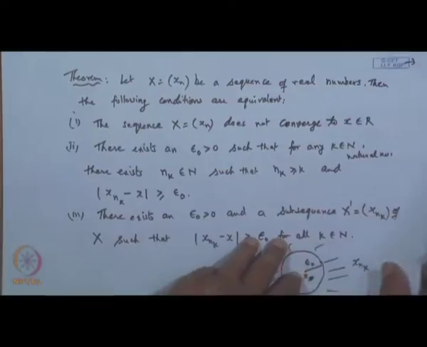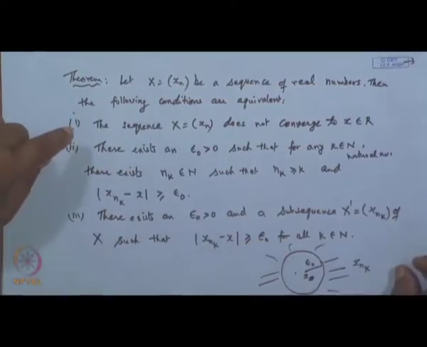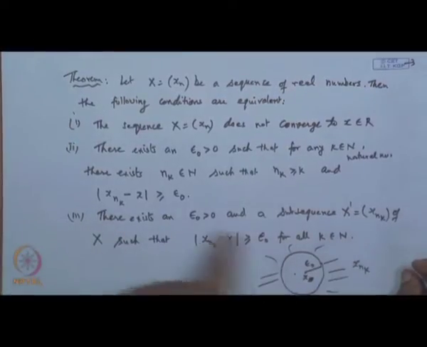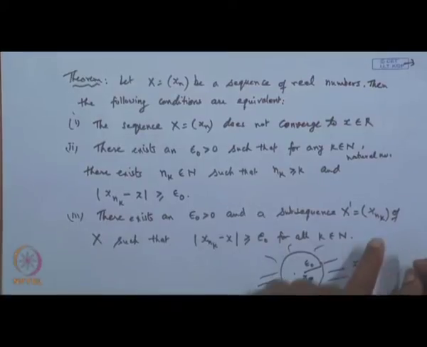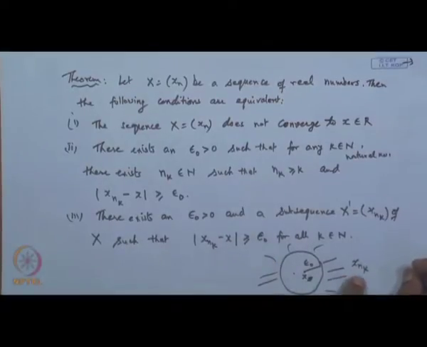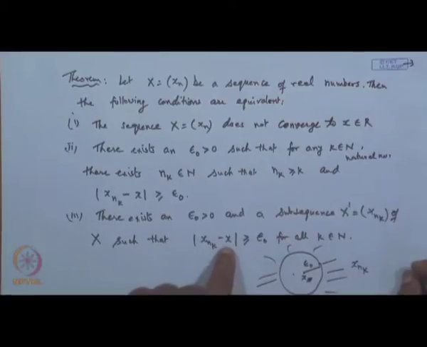Okay. So, we will go to the proof of how these three conditions are equivalent. It means if the sequence does not converge, we can immediately say this condition holds, that is, there exists an epsilon naught and a subsequence such that most of the terms, or infinitely many terms of x n, lie outside of the epsilon naught neighborhood of x. Okay. Let us see the proof of this.